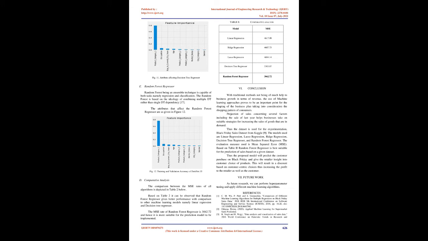C. Lasso regression. Lasso regression provides both variable selection and regularization. It makes use of soft thresholding. Only a subset of the covariates provided is selected for use in the final model in the case of lasso regression. It can be denoted as given. The attributes affecting lasso regression for the given dataset are as shown in Figure 10.